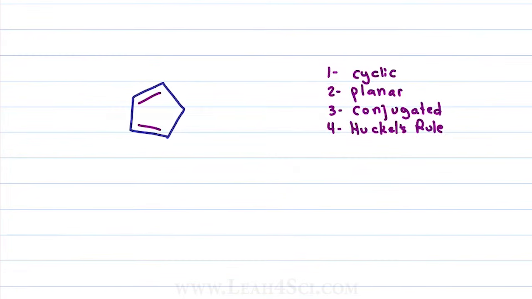We've seen that cyclopentadiene is non-aromatic because of an sp3 carbon atom. But what if we change it to the cyclopentadienyl cation, meaning a positive charge on the carbon that doesn't have a pi bond? The molecule is cyclic. I can trace a circle from start to finish. The molecule is planar because every carbon atom in this ring is sp2 hybridized, the carbons holding a pi bond and the carbon holding the carbocation. The molecule is conjugated because the pi bonds can resonate in the direction of the carbocation, clockwise or counterclockwise.